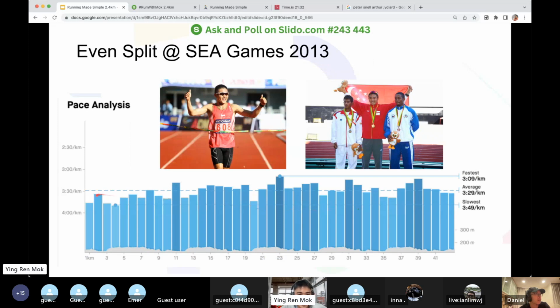You can see that if you draw a line here, the average 3:29, most of it is practically even. And this is an undulating course, you see up and down, up and down the hill. But really, the more even, the better.